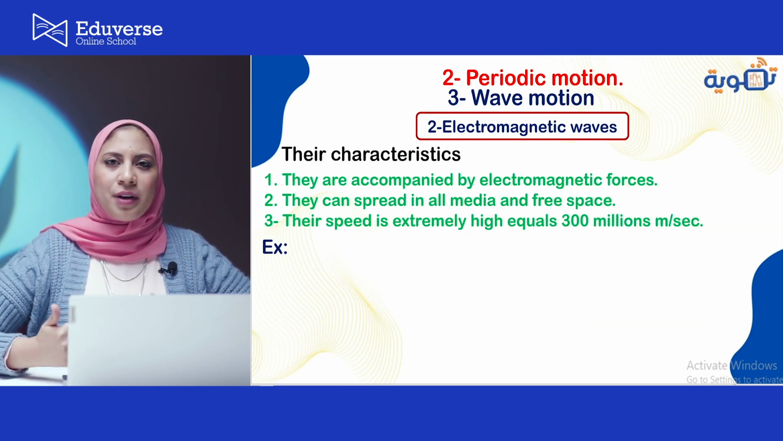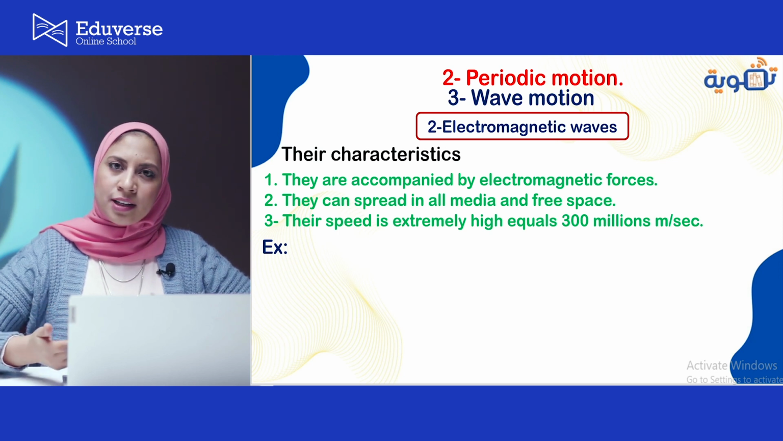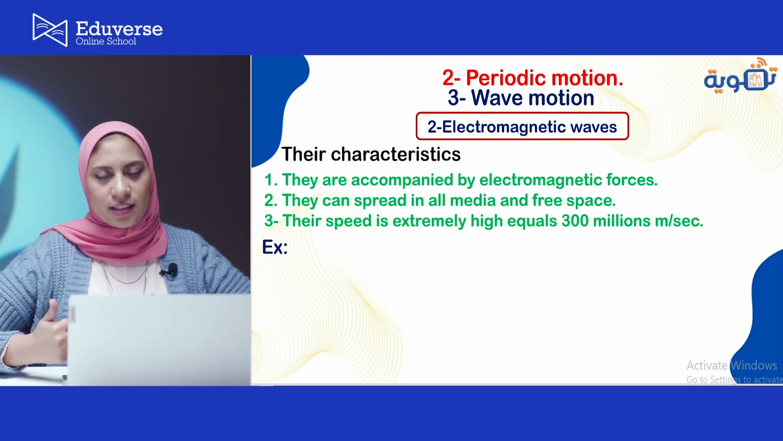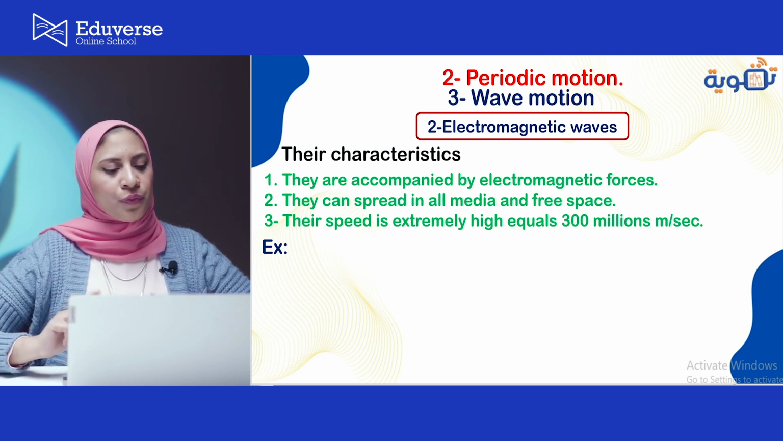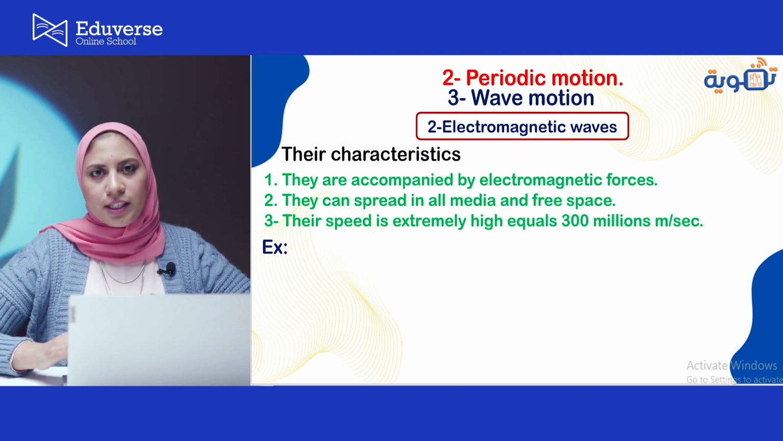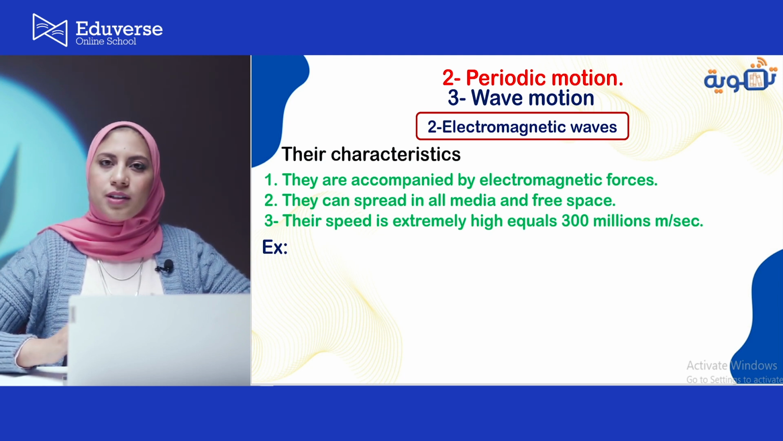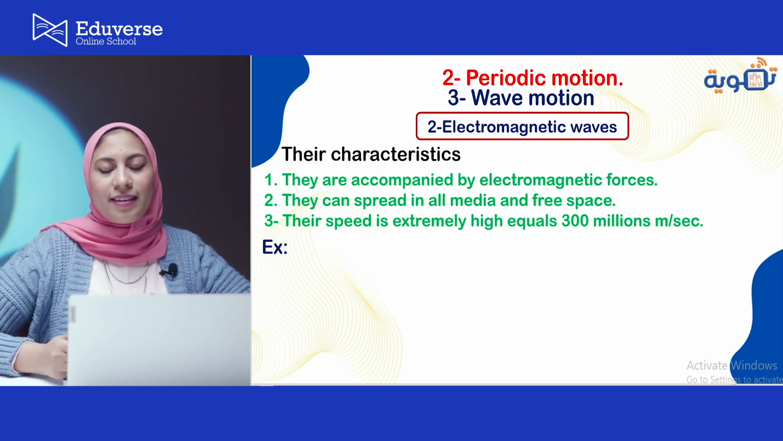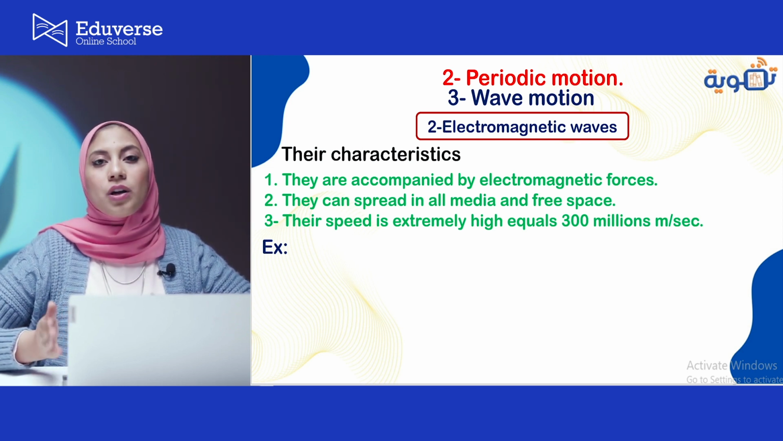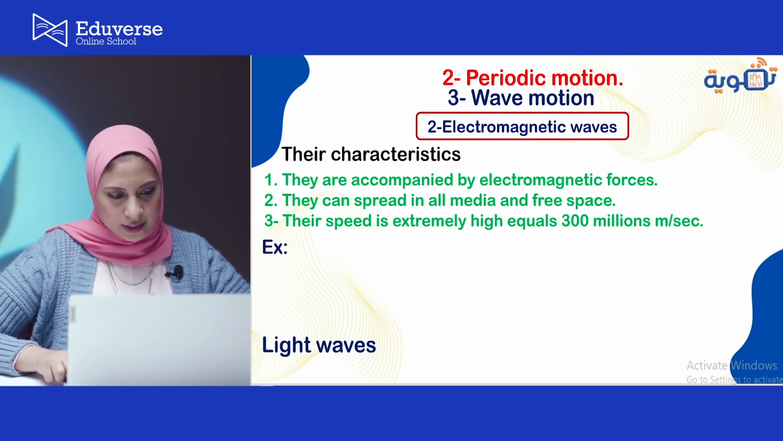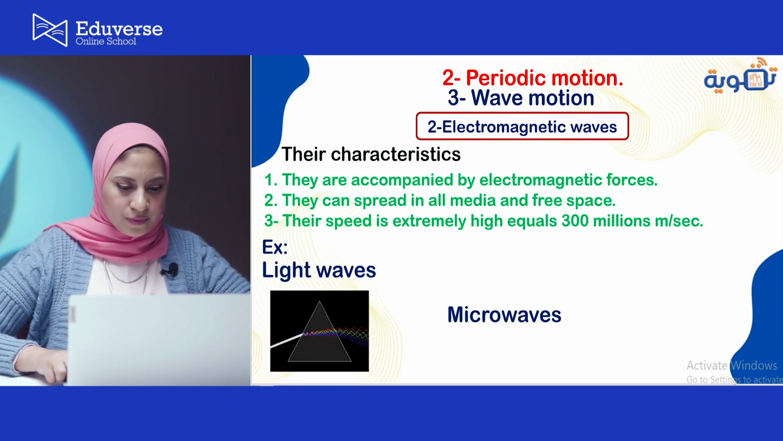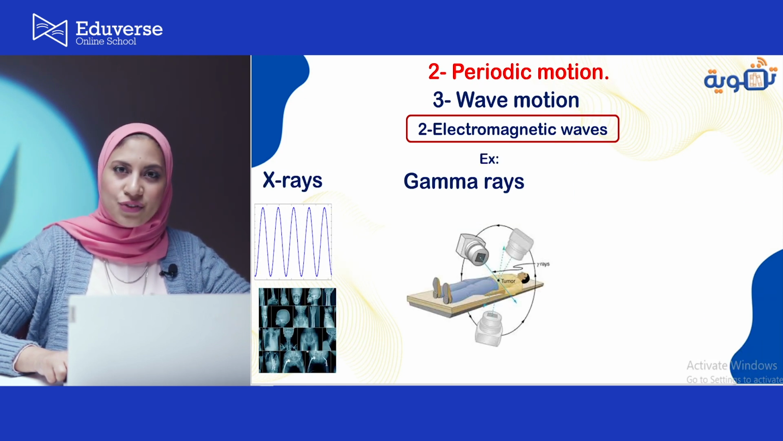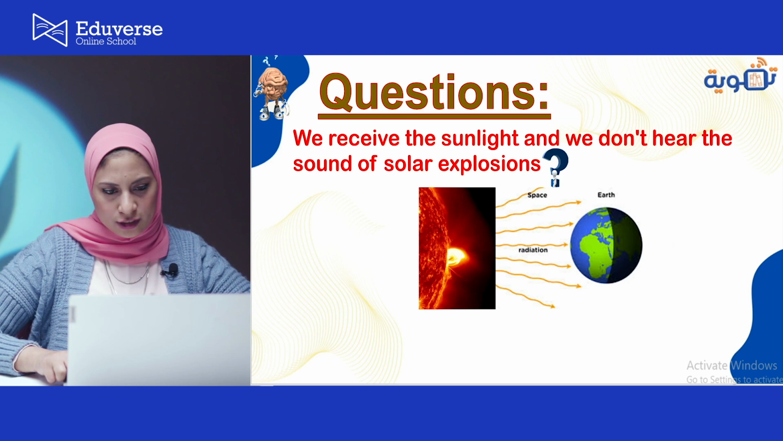Number two, electromagnetic waves. Electromagnetic waves are accompanied by electromagnetic forces. This is number one. Number two, their speed is extremely high, equal to 300 million meters per second. And they can spread in all mediums and also in space. Like what? Like light waves, microwaves, radio waves, X-rays, gamma rays, and ultraviolet.